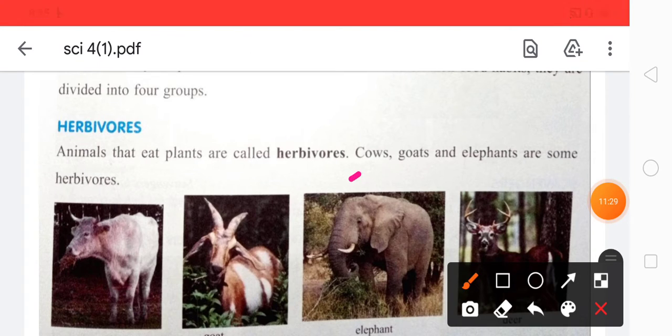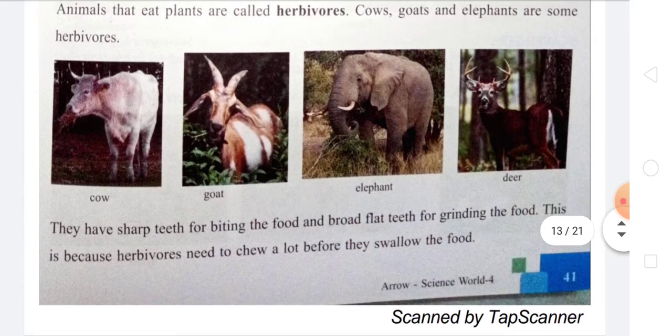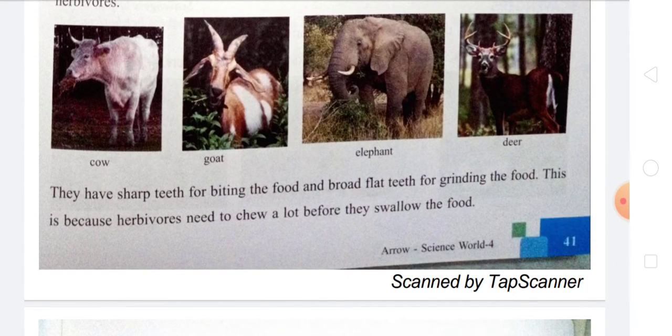And herbivores are cow, goat, elephant, and others, some examples of herbivorous animals. And they have sharp teeth for biting the food and broad flat teeth for grinding the food. This is because the herbivores need to chew a lot before they swallow the food.